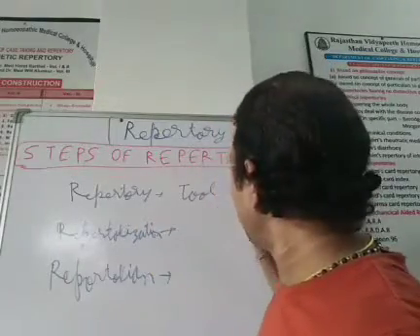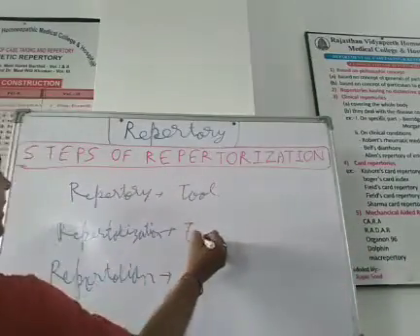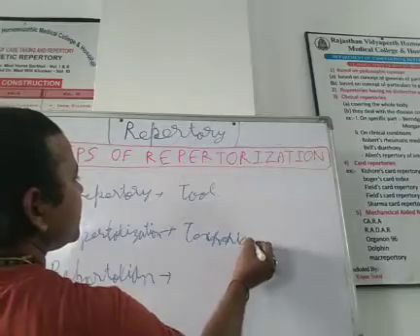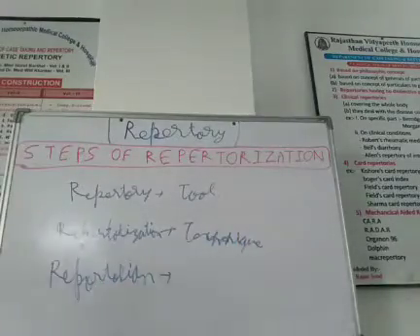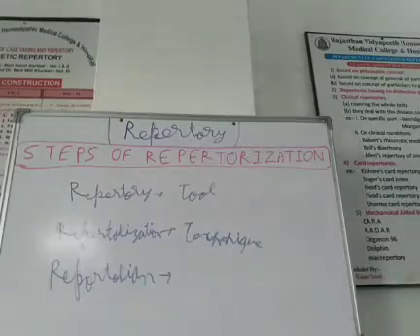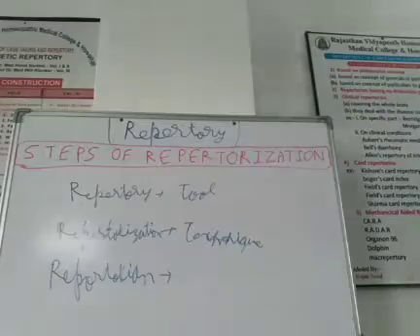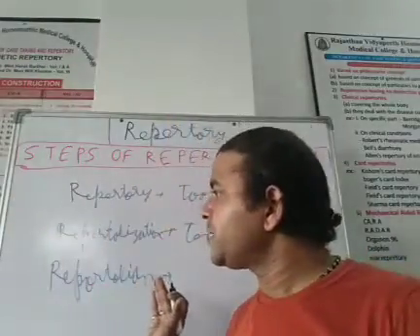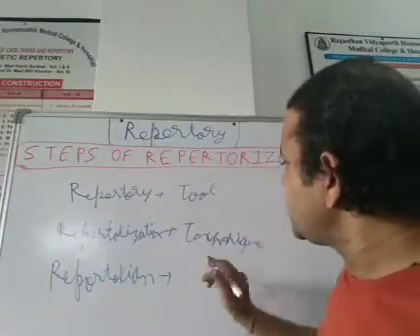Repertorization is a technique. So now you can understand that repertory is a tool, repertorization is a technique, and repertorian is a person who is using your repertory.